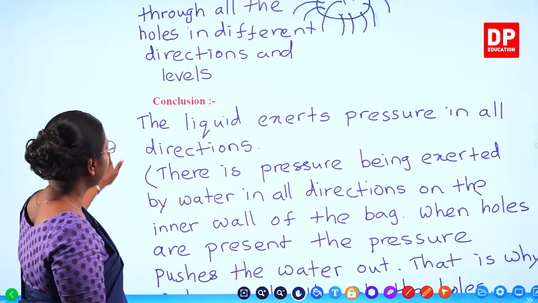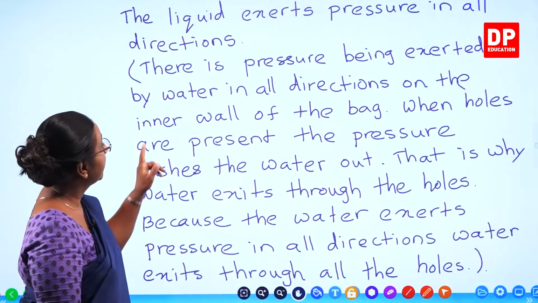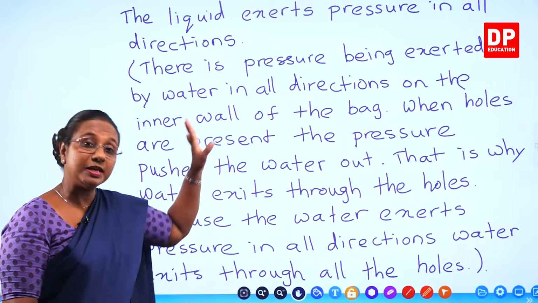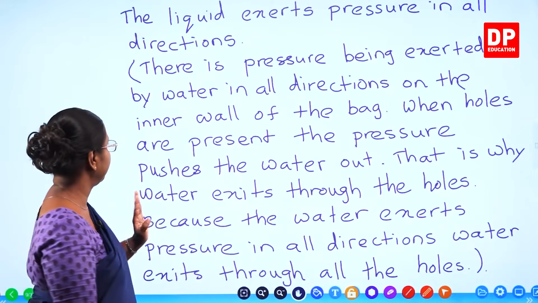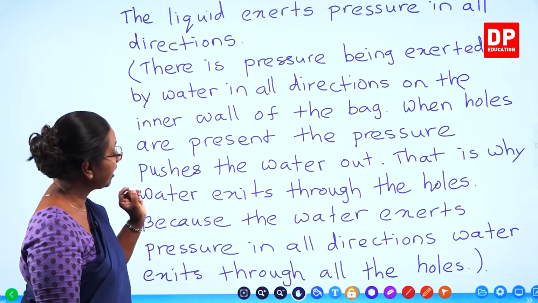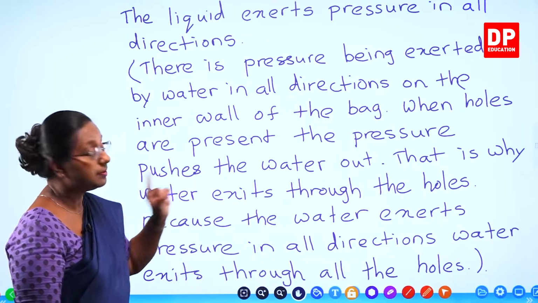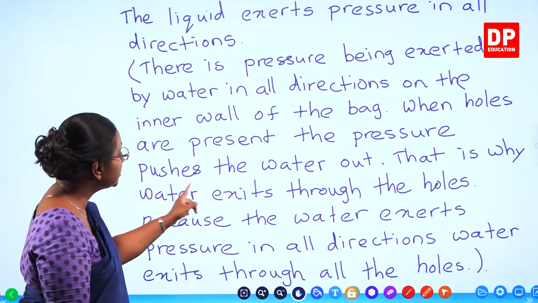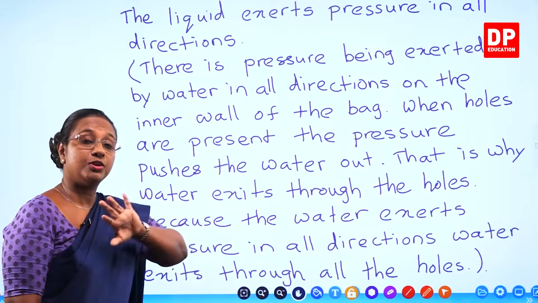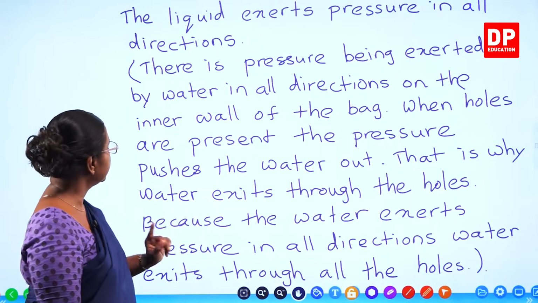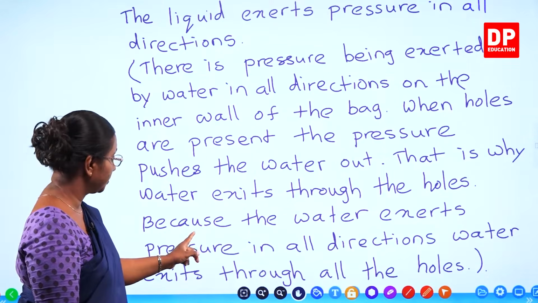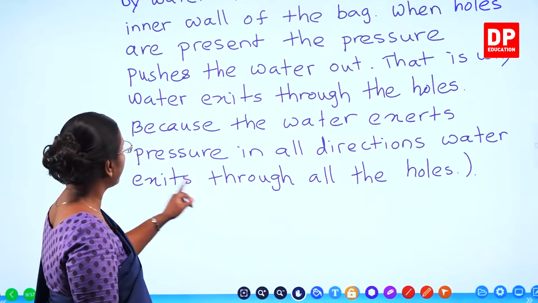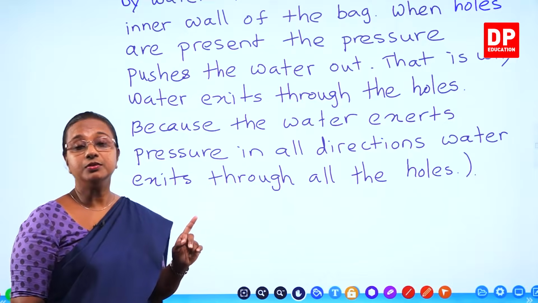And this is the explanation. There is pressure being exerted by water. Here I use the term water because that is what we used for the activity. By water in all directions on the inner wall of the bag. When holes are present, the pressure pushes the water out. Due to the pressure only, water is pushed out. That is why water exits through the holes. Because the water exerts pressure in all directions, water exits through all the holes.